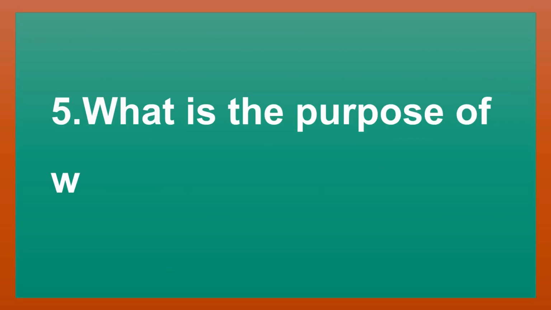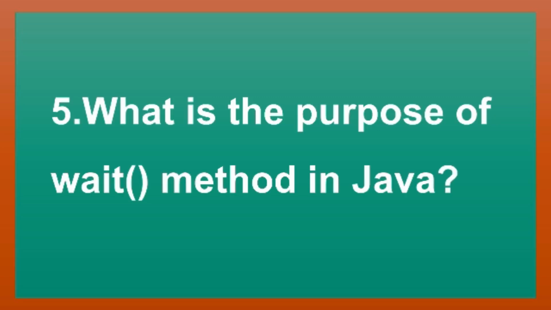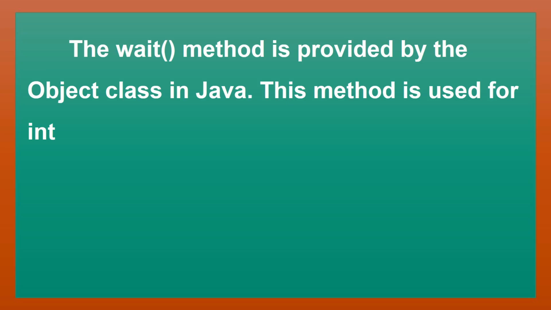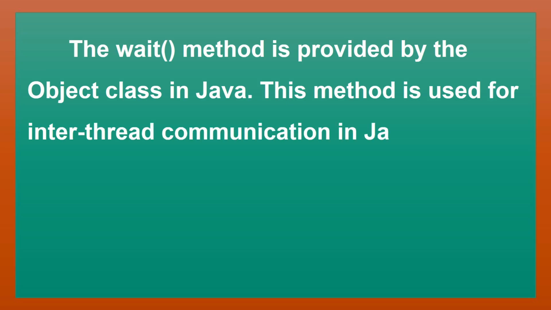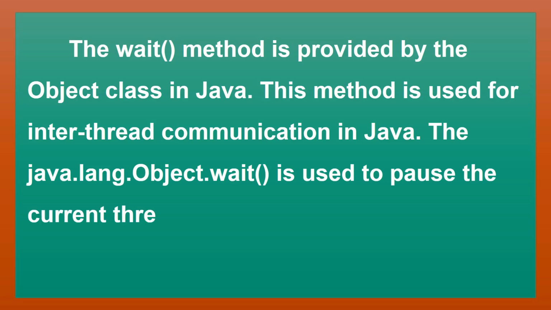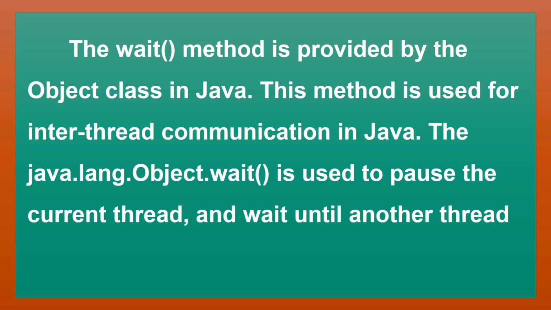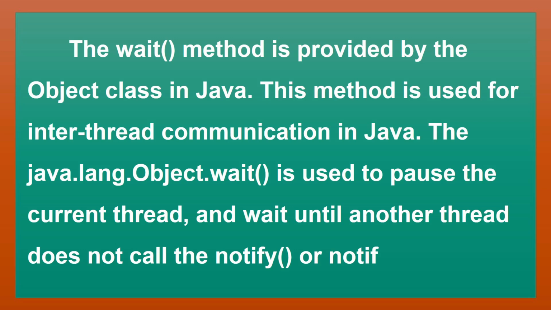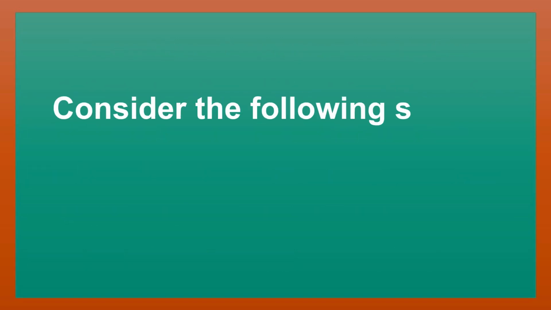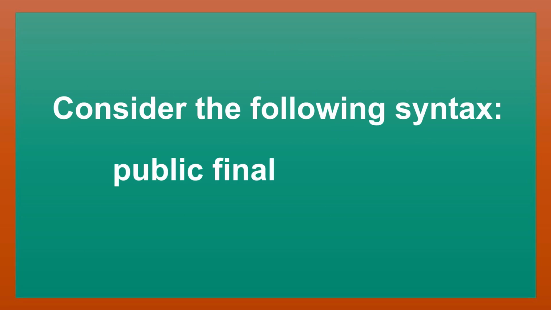What is the purpose of the wait method in Java? The wait method is provided by the Object class in Java. This method is used for inter-thread communication in Java. The java.lang.Object.wait method is used to pause the current thread and wait until another thread calls the notify or notifyAll method. Consider the following syntax: public final void wait.